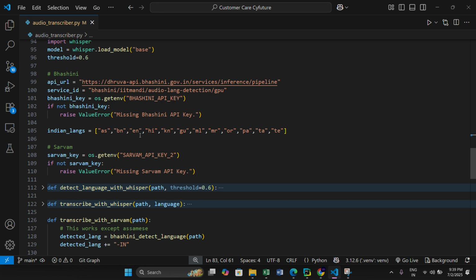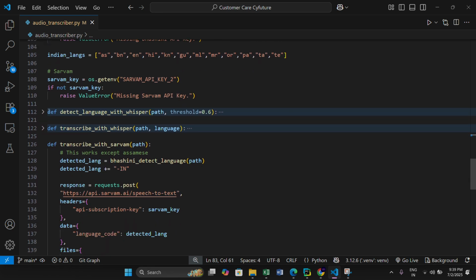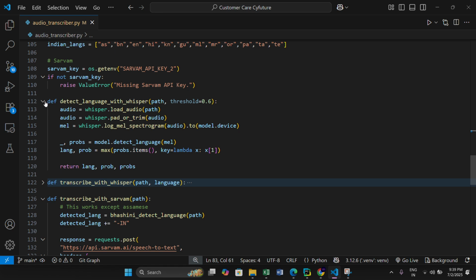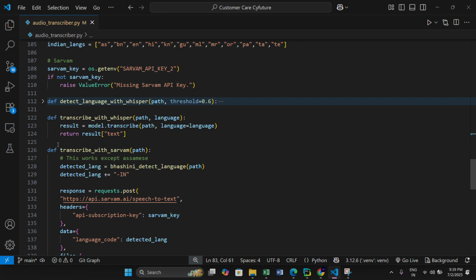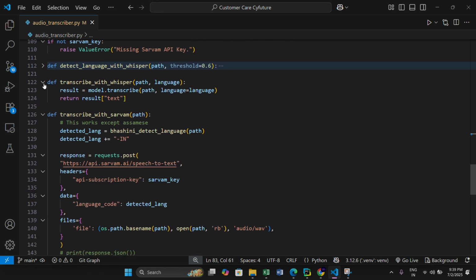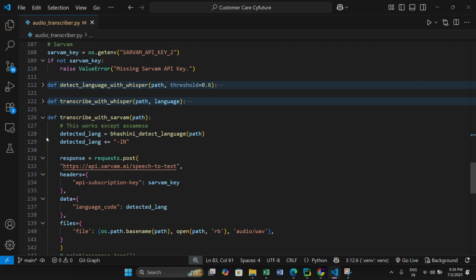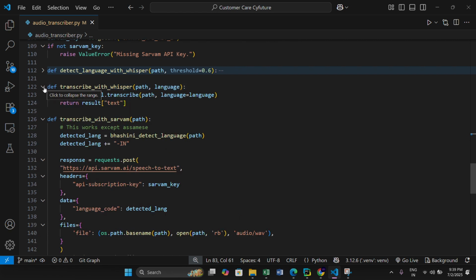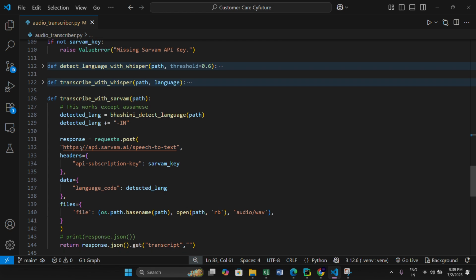That is the thing. See, this is the code. You can see this is a Whisper local model. I can change it with an API to make it faster. And this is transcribe with Whisper. Let me see it again. Okay, and this is transcribe with Sarvam.